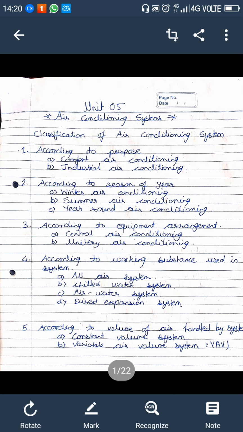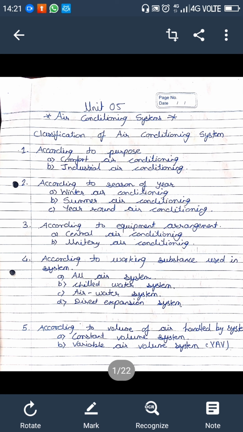So ducting is used for the central air conditioning but is not used in the unitary air conditioning. Then another type is according to the working substance used in the system. In that we again classify the system as: first, the all air system; second, the chilled water system; third, the air water system; and fourth, the direct expansion system.